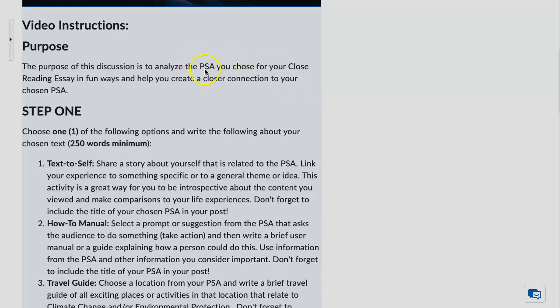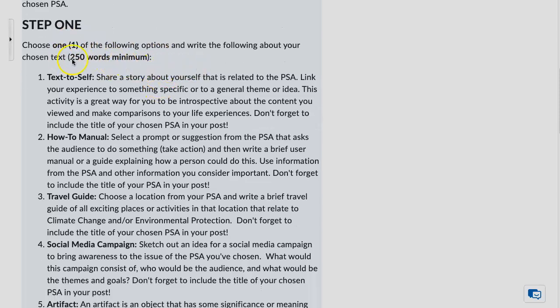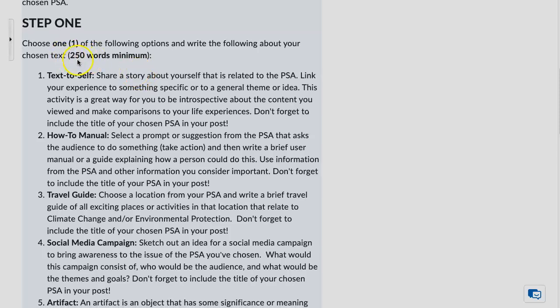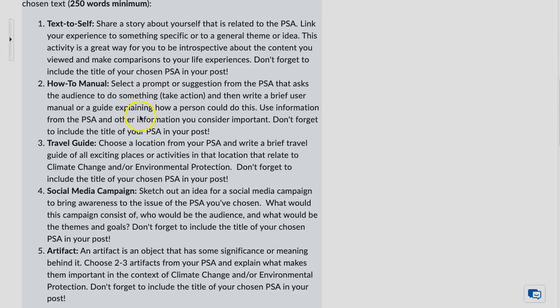So thinking about the PSA that you chose for the close reading essay, you're going to choose one of the following options and just write about your chosen PSA. It should be about 250 words. You're going to choose one here. I'll quickly run through these, but you can read through them in more specific detail. Let me know if you have questions. So you have 5 options here.